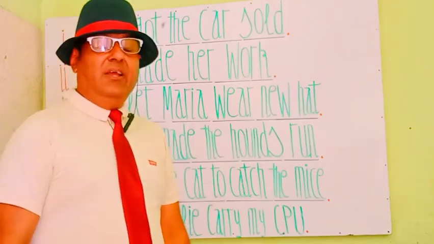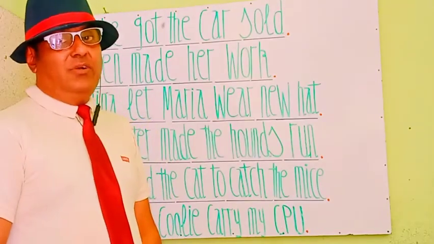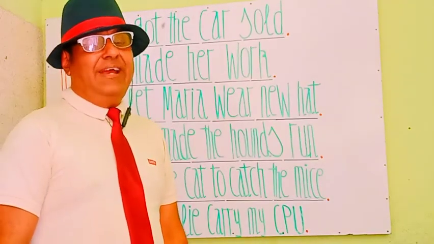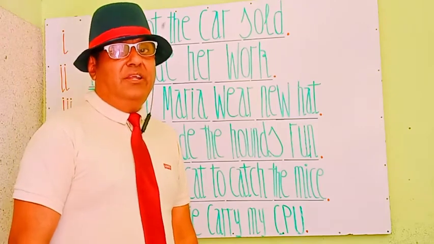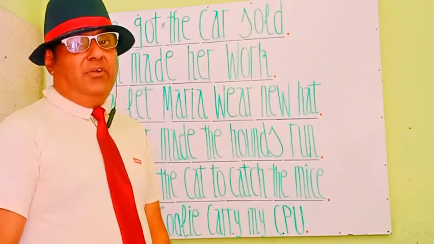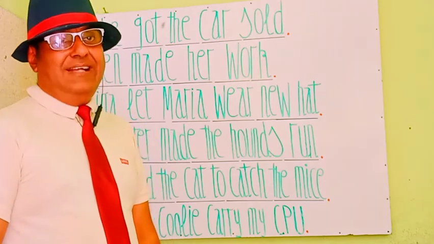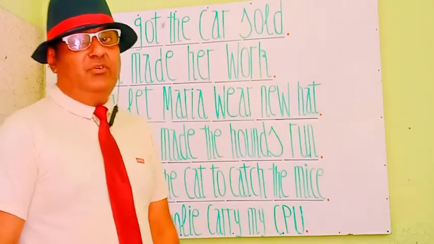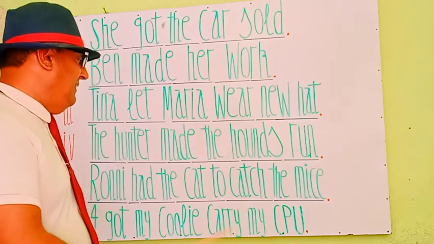So you can say Ronnie got the cat to catch the mice. रोनी ने बिल्ली से चूहिया को पकड़वाया. Let's see the next phrase.